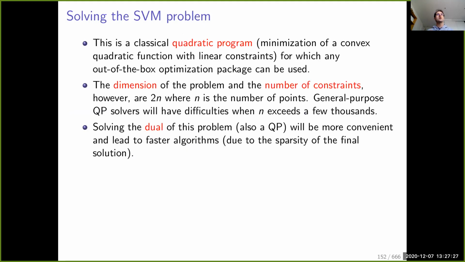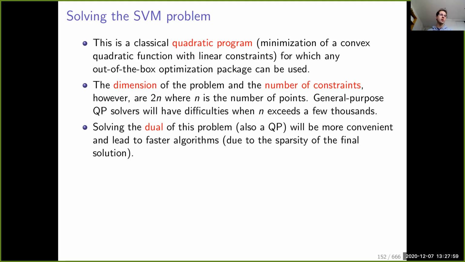It is a classical QP, which means quadratic program, and there are optimization packages to do that. What may be a bit problematic is the number of constraints, because we have 2n constraints, and the dimension is 2n in terms of variables. But it still means that you can use quadratic program solvers to solve the primal SVM formulation.